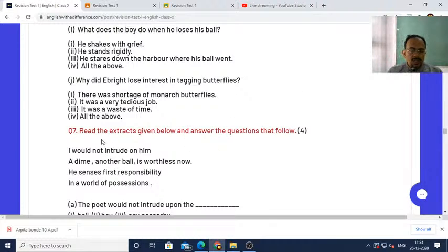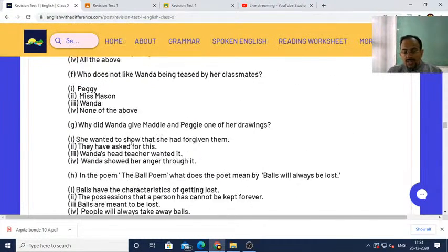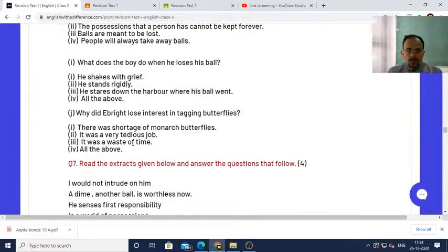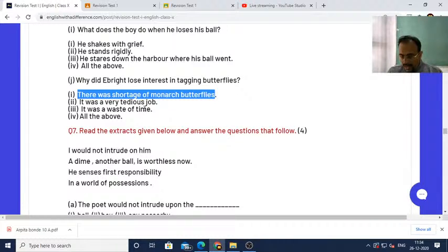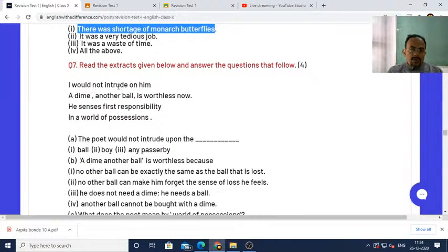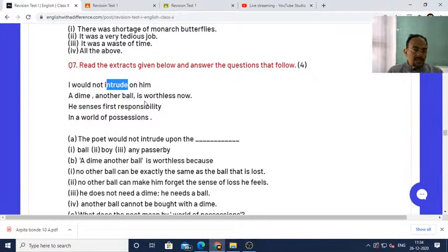Okay, and see, so many MCQ questions are there, so you need to answer very accurately, and you have to write the sentence as well as the Roman number which contains that sentence or the word. Okay, next you see, I would not intrude on him. Intrude means interfere. I would not interfere on him.